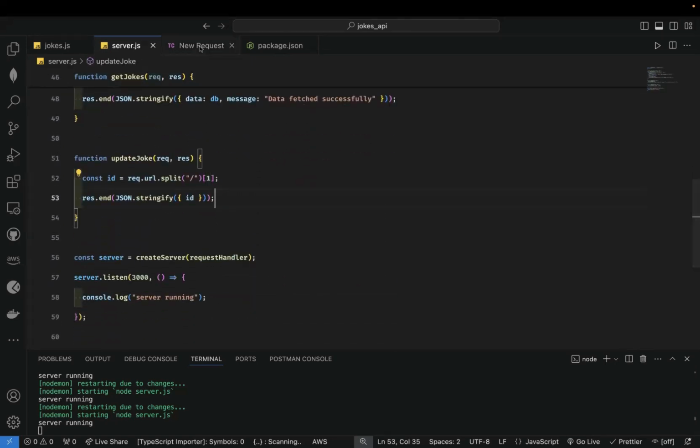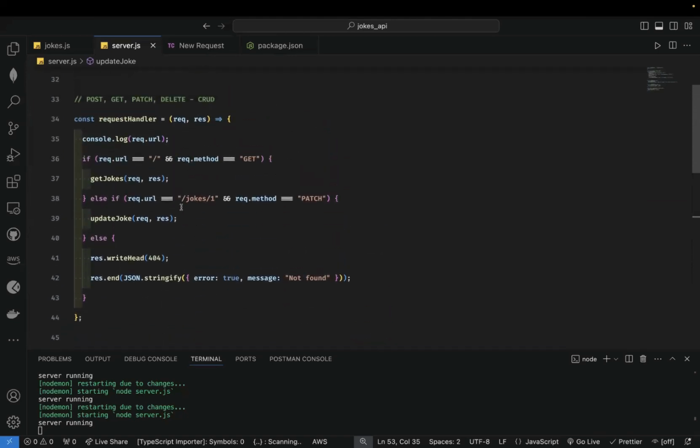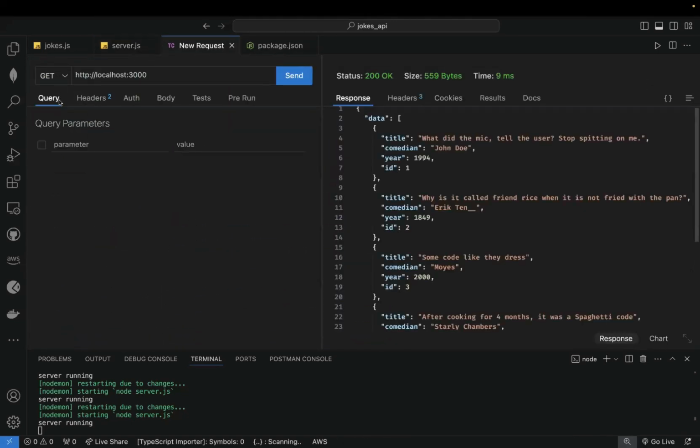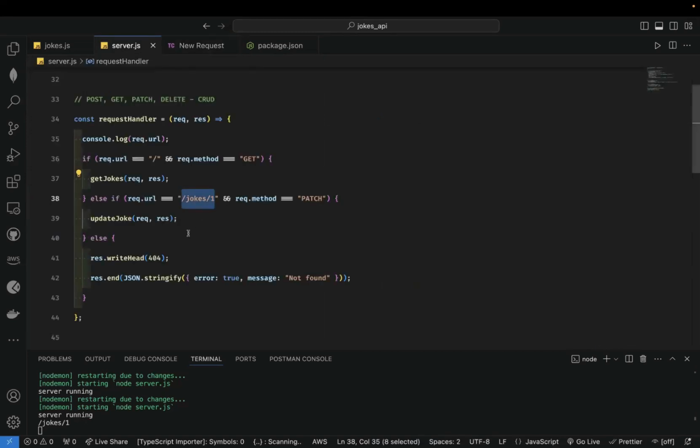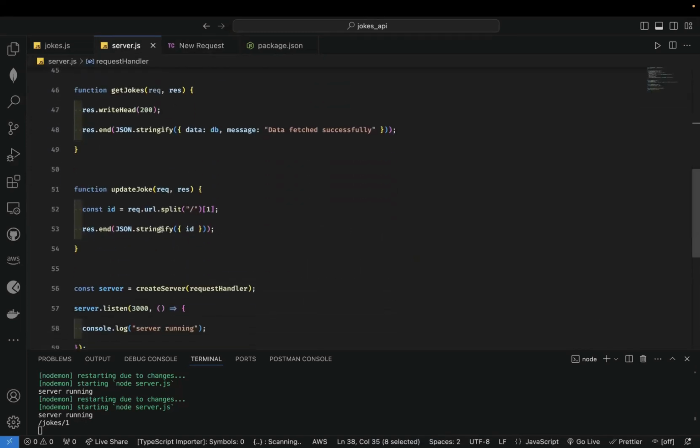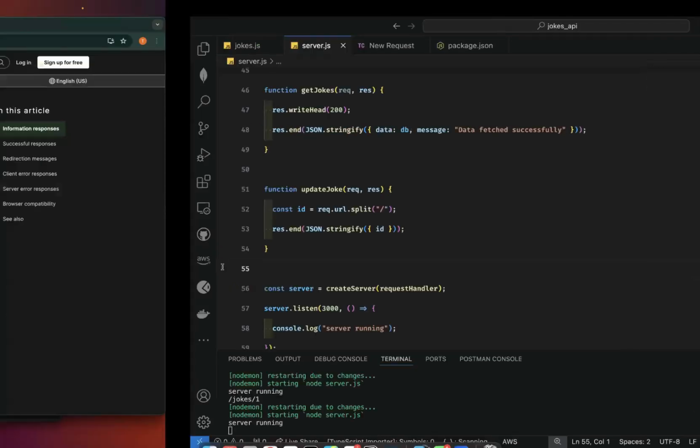So I'm going to do /jokes/1, then PATCH. Let's patch, and do /jokes/1. If I send, you see that we get jokes. That's not what we actually need. We actually need 2. But to show you what's happening for those who are really thinking about it, let's just do it like this.